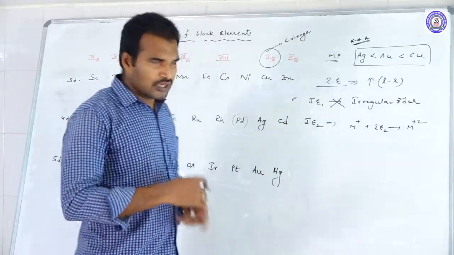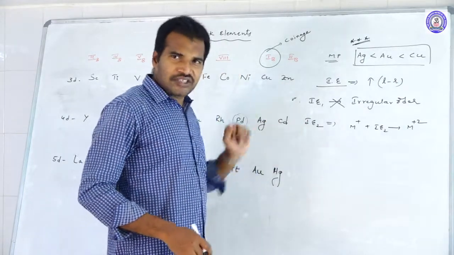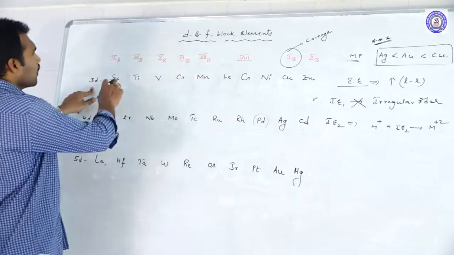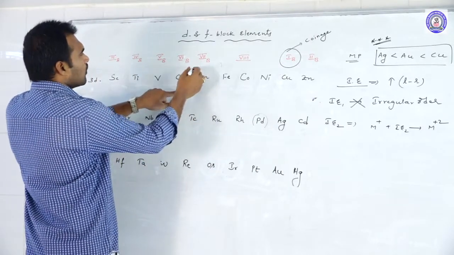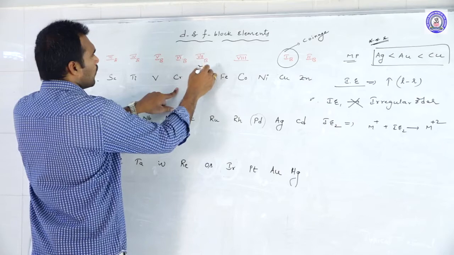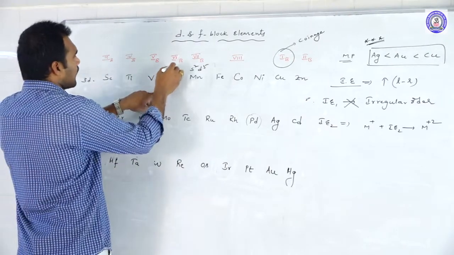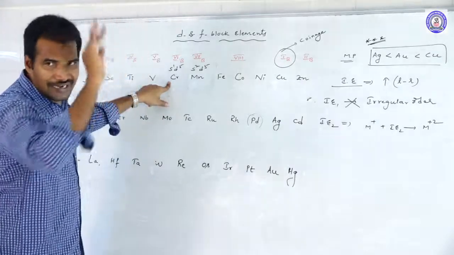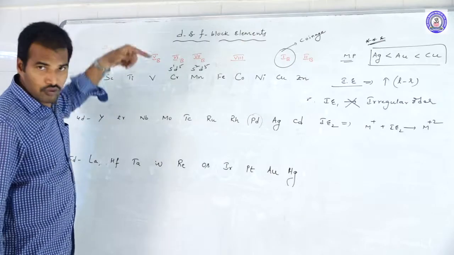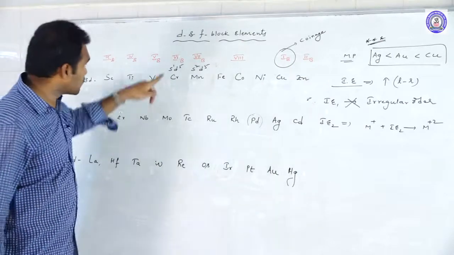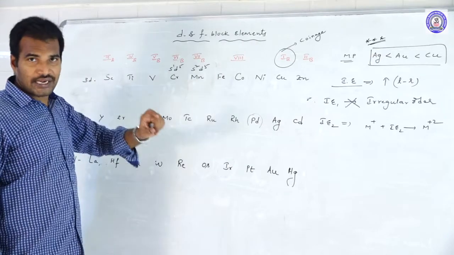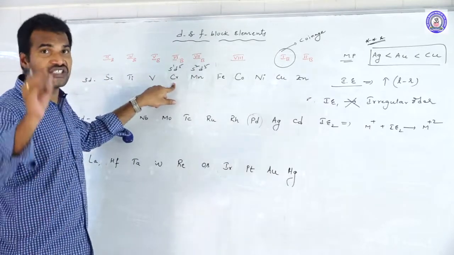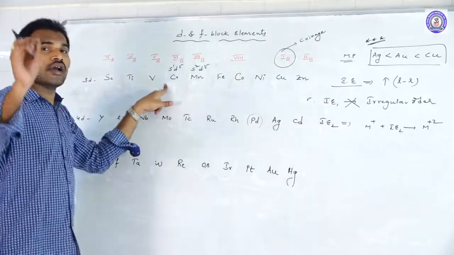Second ionization energy. Yes, in case of IE2, see the configurations. Suppose you take the 3d series of elements, 3d configurations. Manganese is 4s2 3d5, chromium is 4s1 3d5. So if you remove one electron from chromium, 4s1 is removed. First you should remove from the valence shell. What is the valence shell? The s subshell is the valence shell. You should remove the electron from s, thereafter go to d. So one electron removed, the d5 configuration is most stable. So chromium should have the highest.